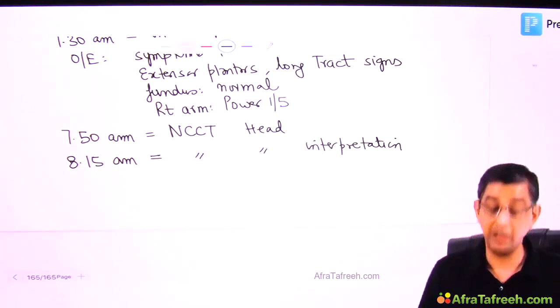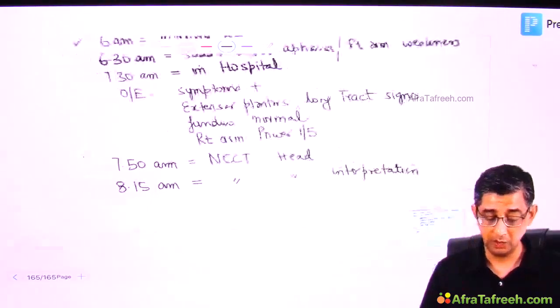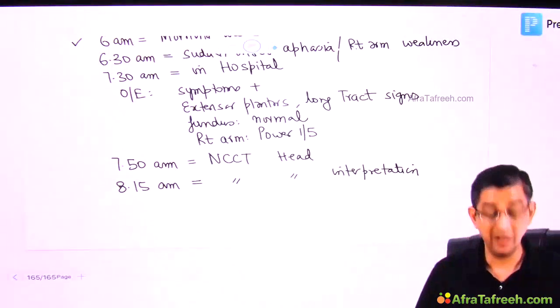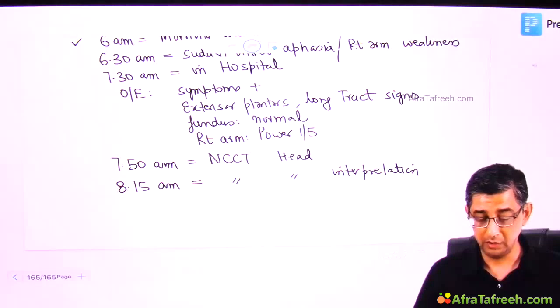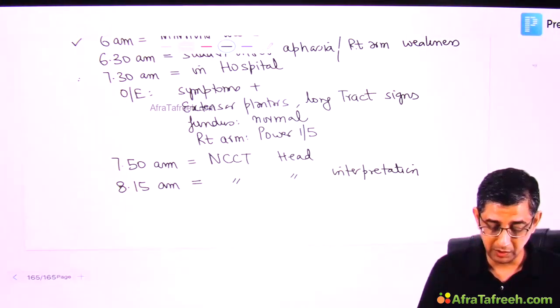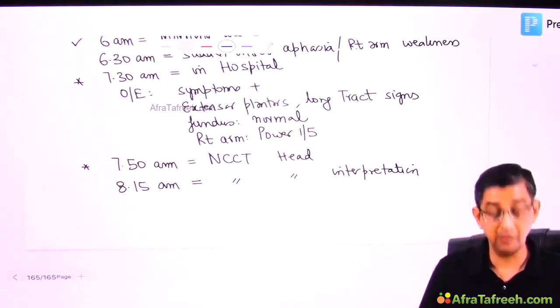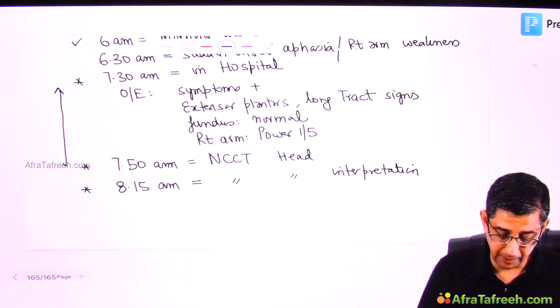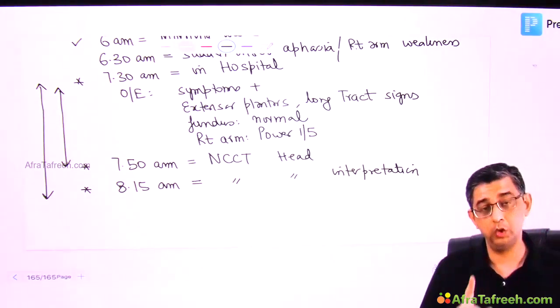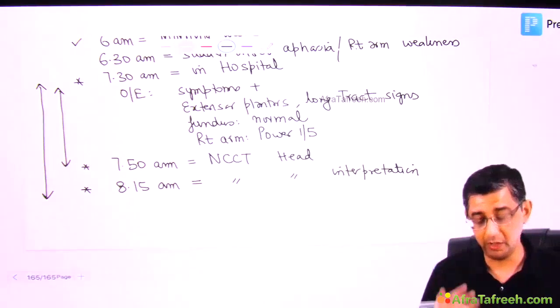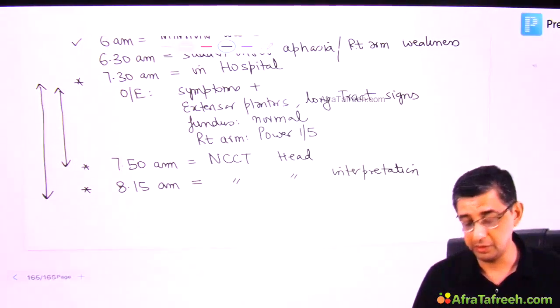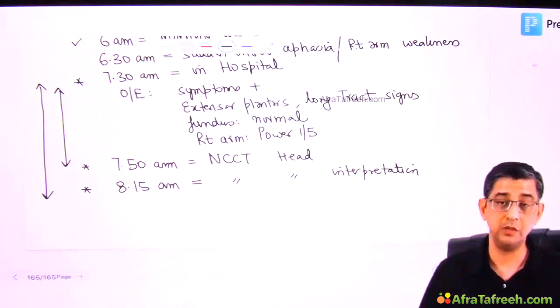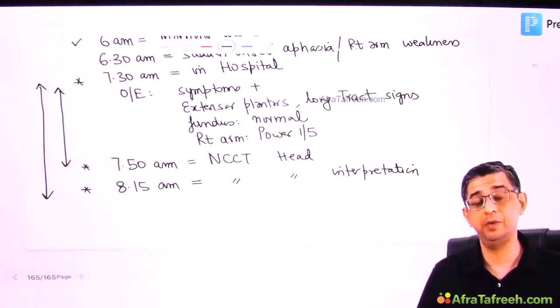The basic point is, in any suspected case of stroke, you must have a guideline, and I reiterate this guideline. You can see the timelines: 20 minutes, 7:30 to 7:50, that's what I've highlighted, and then 45 minutes here. So door to CT scan time and door to CT scan interpretation time both should be known to you. I repeat, door to CT scan time is 20 minutes, door to CT scan interpretation time is 45 minutes. And now based on the CT scan report, I'll decide treatment for this guy.